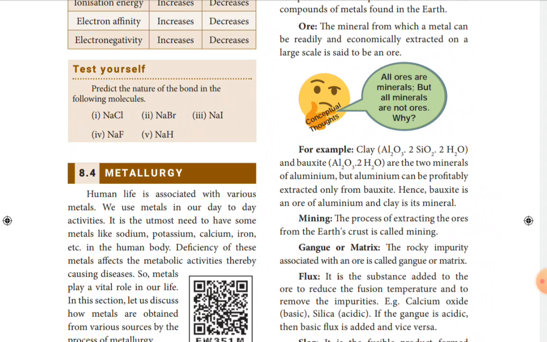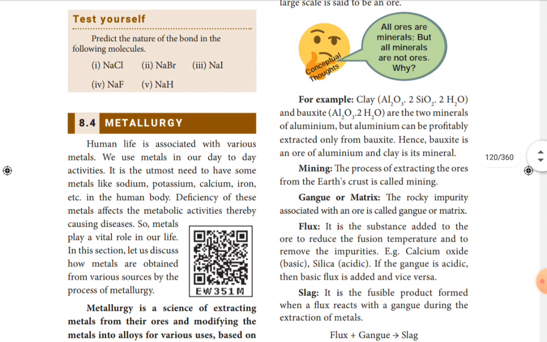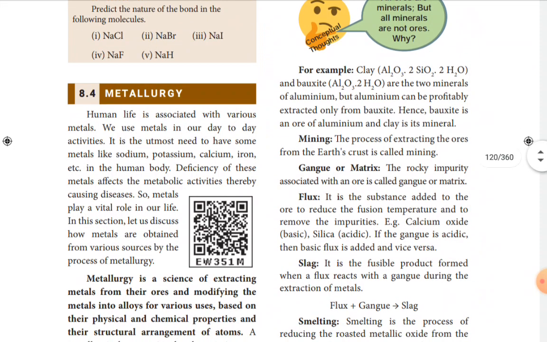Then sodium hydride, NaH. Sodium, the value according to Pauling scale is 1, and hydrogen 2.1. When you find the difference between 2.1 and 1, 1.1 will come. This is less than 1.7. So the bond between sodium and hydrogen is covalent bond.